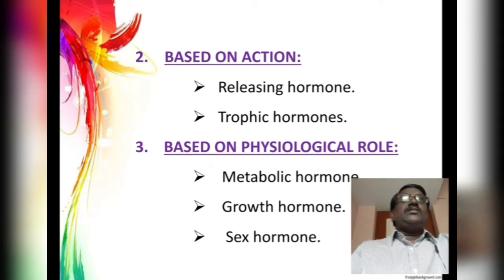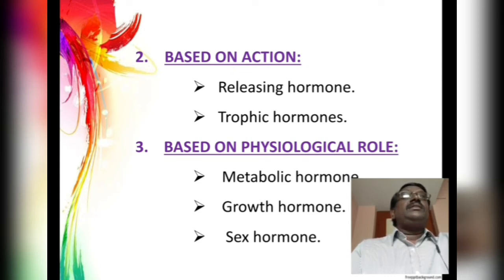And another one is called a trophic hormone. Trophic hormones always support the function as well as survival of the other hormones. Trophic means food or nourishment. These hormones control or regulate the secretion of other hormones of other endocrine glands.